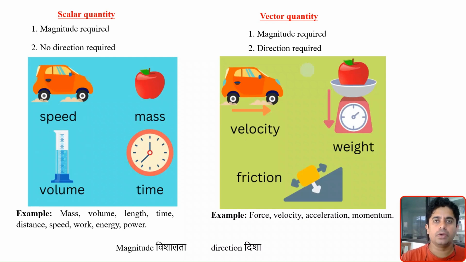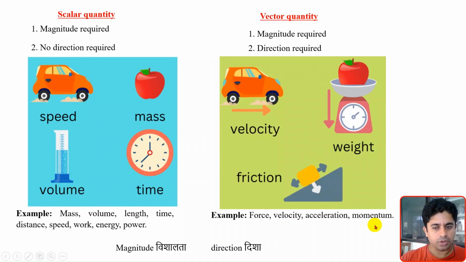In which direction should I go so that I can open the door? Because of the words pull and push, you get information about the direction. So there I need to give information about magnitude also and direction also. Such kinds of quantities we call vector quantities. Scalar quantity and vector quantity are very important from the physics point of view. In coming videos and for the coming concepts, we will make use of scalar and vector quantities in more depth.